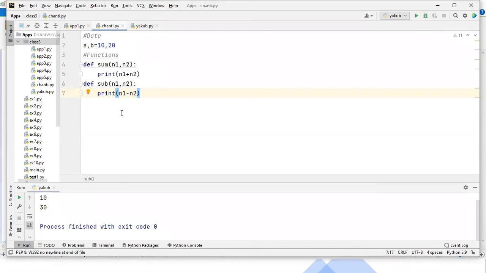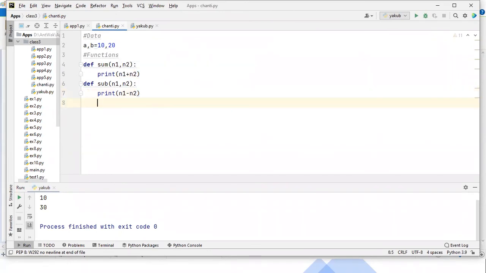And the modules, and another topic, packages, both are under the topic called packages. Anyhow, at the end of the session I'll try to explain that. But this is a kind of module usage. And here one thing is missing: security is not available for the data and functions. If you write data and functions like this, any other Python file can access them.